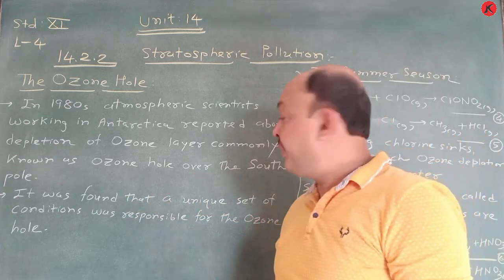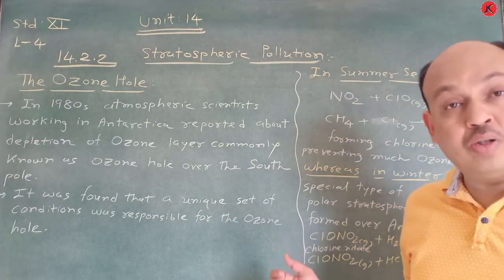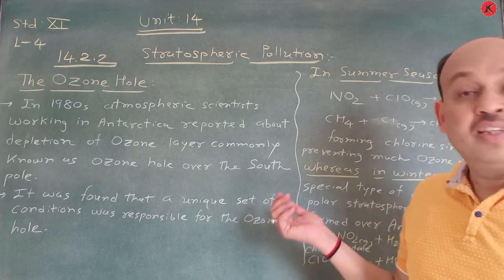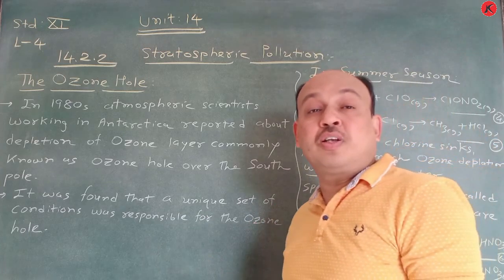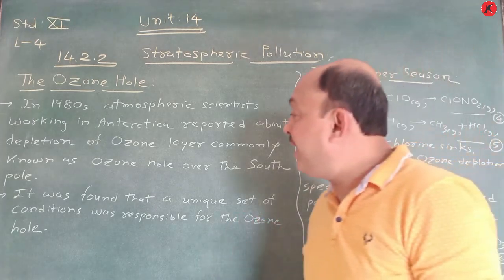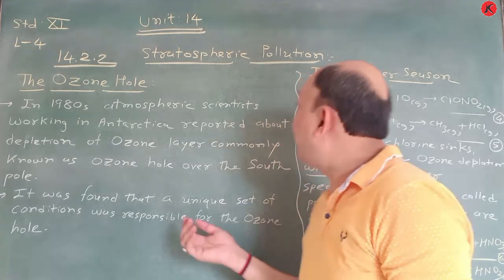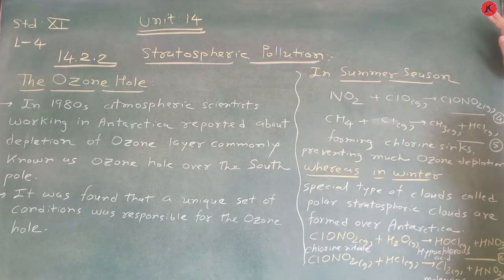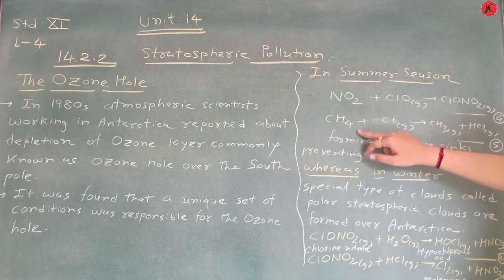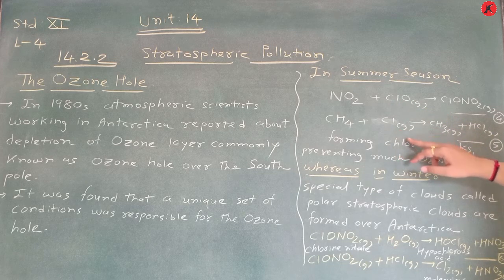It was found that a unique set of conditions was responsible for the ozone hole. That means in the summer season and winter season, which type of reaction takes place, or which particular chemicals react with different atmospheric gases and produce different types of products. So it is responsible for that. Here in the summer season, nitrogen dioxide and methane react with ClO gas and Cl gas, respectively.